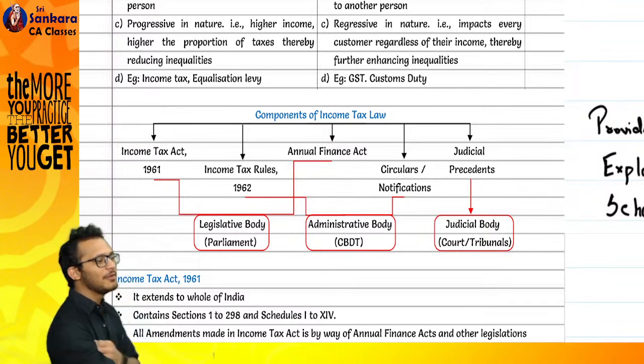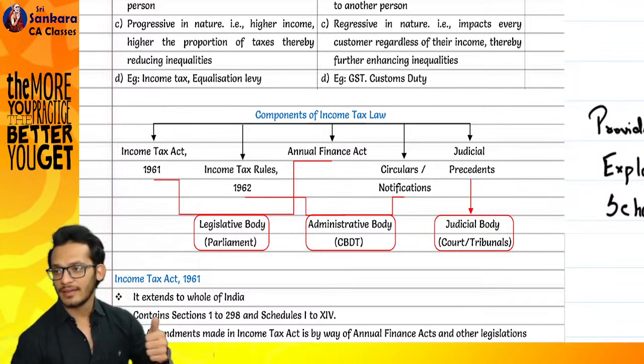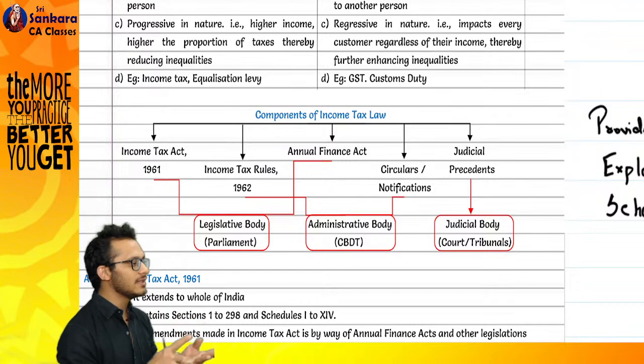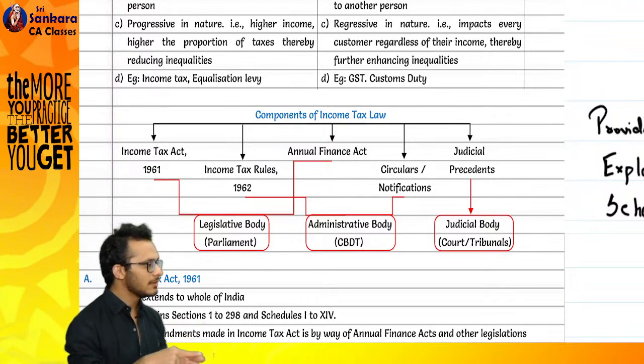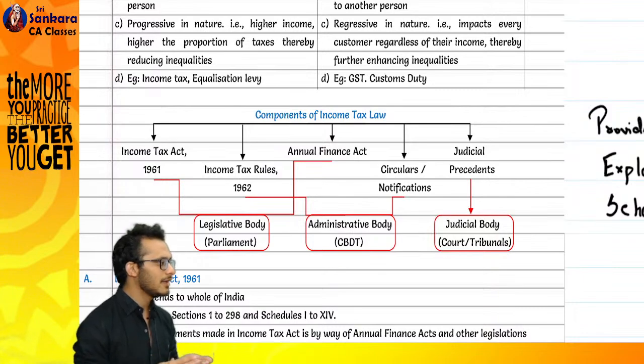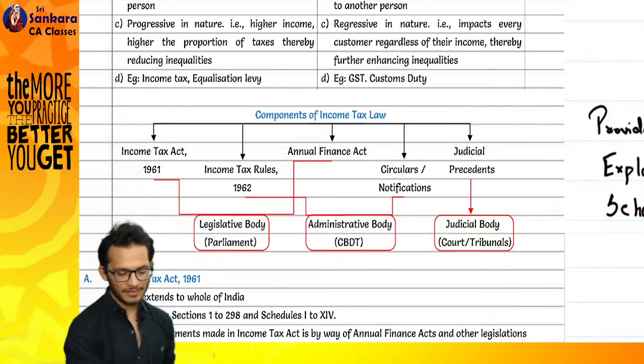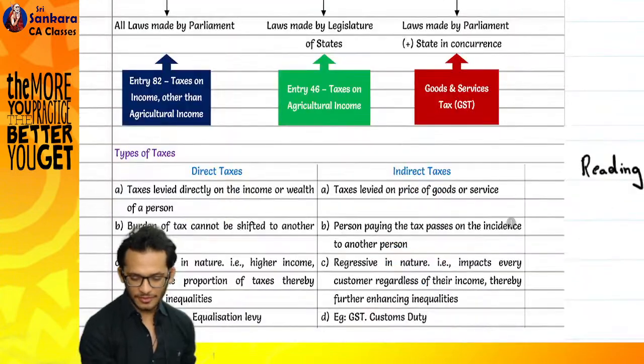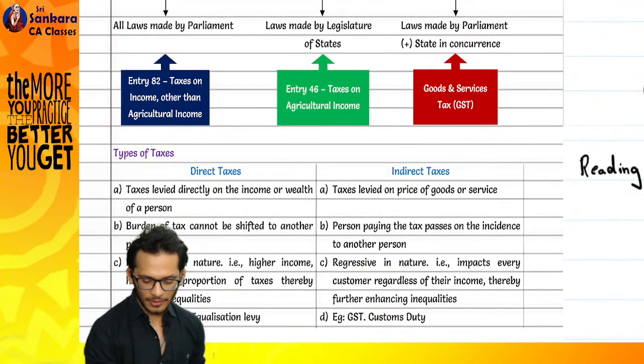The point is very simple. What you're learning right now in a law, which is an act, a rule, a circular, a notification, and a case law, is done by all three bodies. You have to tell me which one is done by which body. I'm going to stop my screen and put it out again for you.